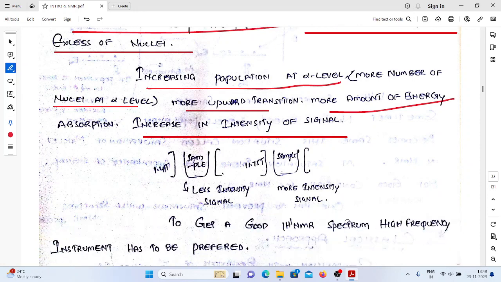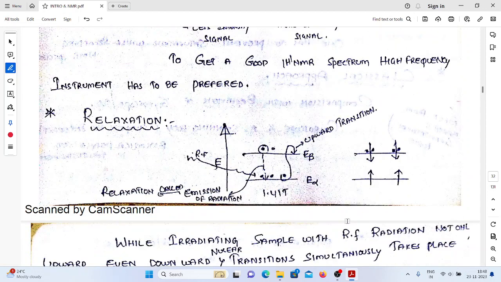Okay, another thing: relaxation. It's very, very important and very, very simple. See, by supplying the radio frequency radiation, what is happening? The particle is jumping from the lower energy level to higher energy levels. Already we know, in photochemistry, we have studied that the particles are highly unstable at the excited state.